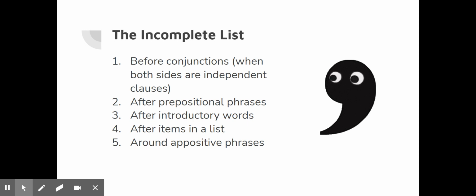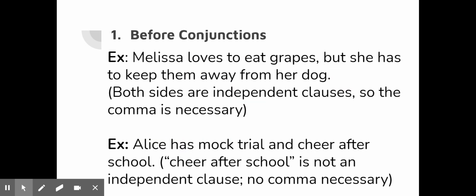And this is a really good checklist to come back to when you're proofreading your essay. Come back and make sure that there are commas in these places, specifically this little checklist of 5, and you're going to be in a really good spot for where you need to put commas in, or where you need to, sometimes people over comma, again, where you need to leave commas out. So let's talk about conjunctions real quickly.